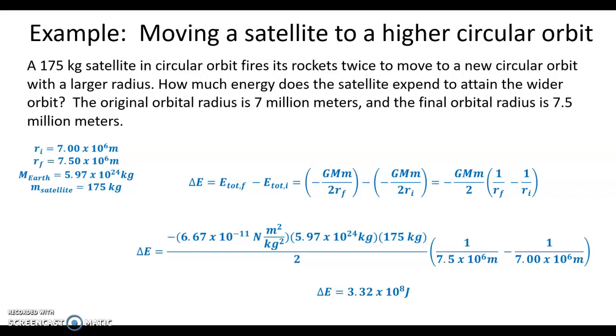The formula for total energy has a negative sign in it, and so I think it helps simplify the math if you factor out the negative GMm over 2 from both of the total energy equations. Then you've got that the change in energy is negative GMm over 2 times the inverse of the final radius minus the inverse of the initial radius. When you plug all these things in, you can see that the change in energy is a positive value.